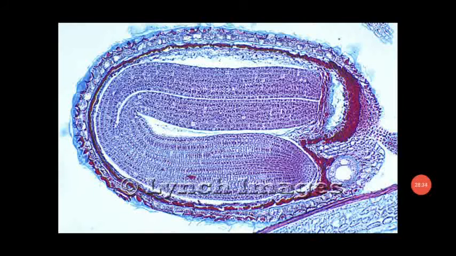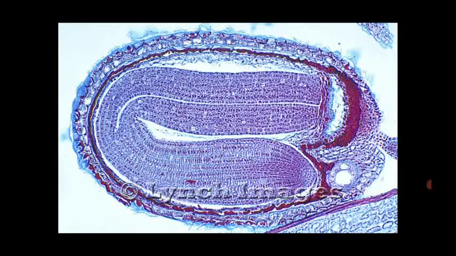Dear students, I have already shown this diagram. This is the dicot embryo of Capsella bursa pastoris. The shape of the embryo is horseshoe shaped. At the top they are having two divisions, called the cotyledons. At the base of the cotyledon they are having the shoot apical meristem. Then at the base they are having the root apical meristem, dermatogen, plerome, periblem, everything present inside the embryo. This is said to be the dicot embryo, which is present inside the seed coat.